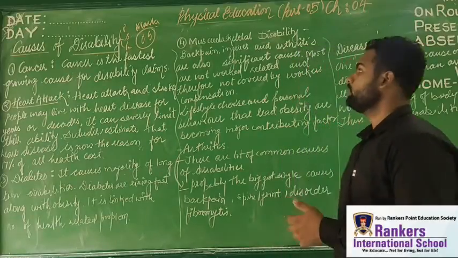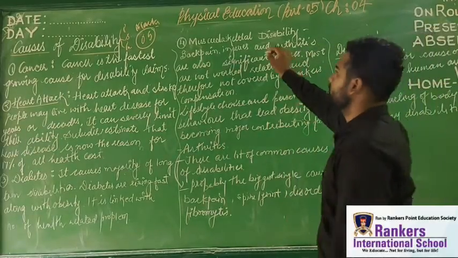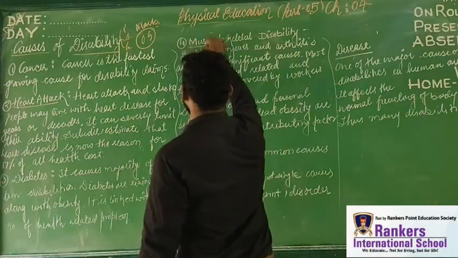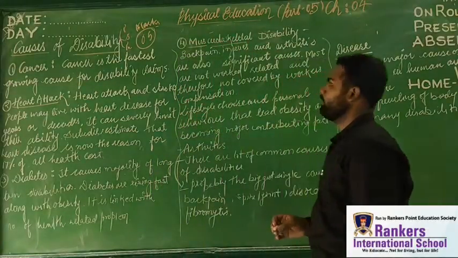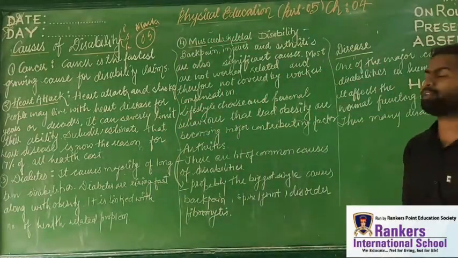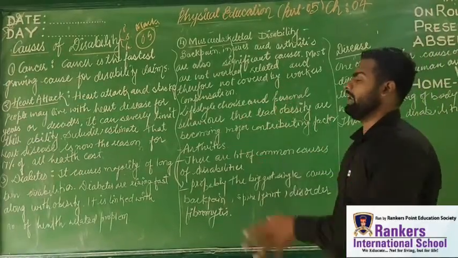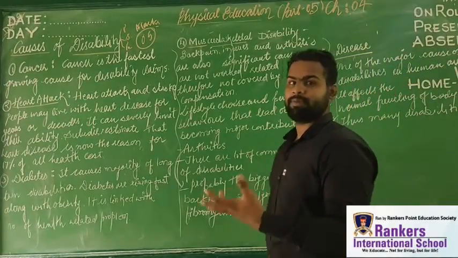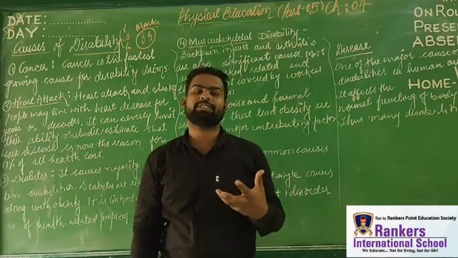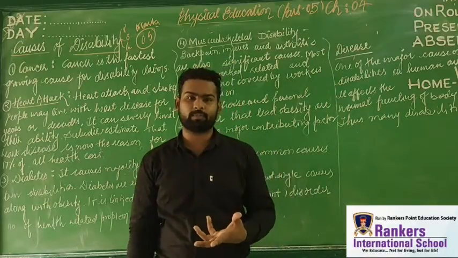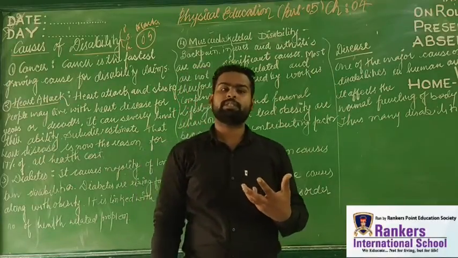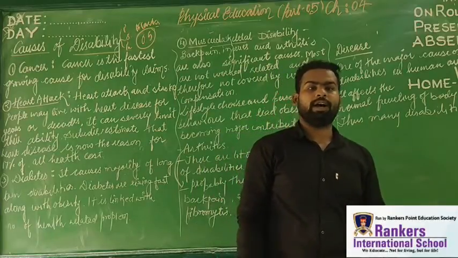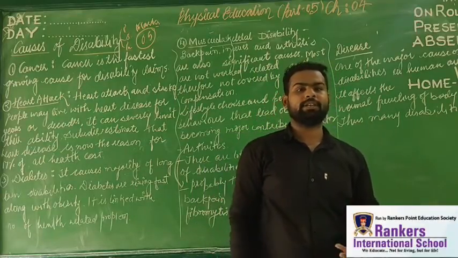Got it, students? Now let us come to the next thing, that is musculoskeletal. Most important part and most important topic to understand, musculoskeletal. See, our body is made up of muscles, and our body is made up of the skeleton system, that is the bones. These bones and all are attached like cement in a home.